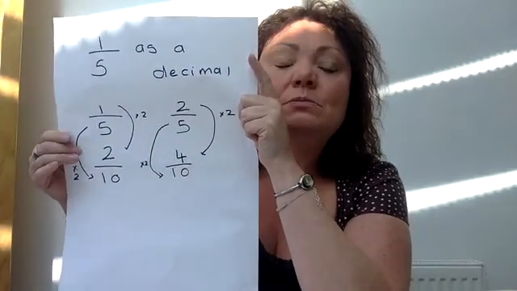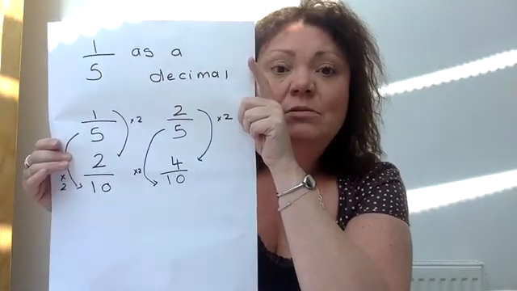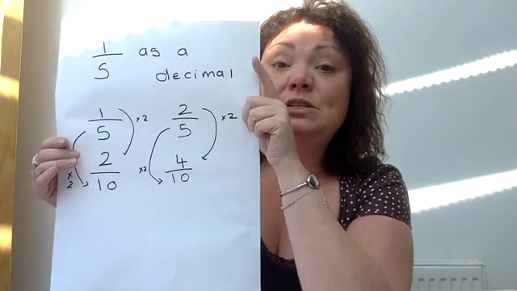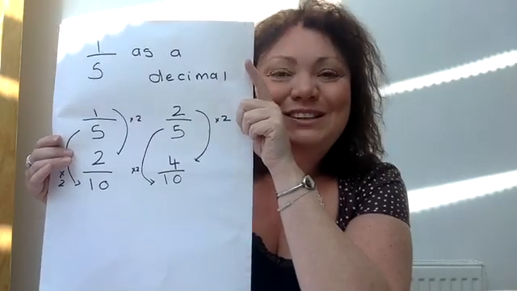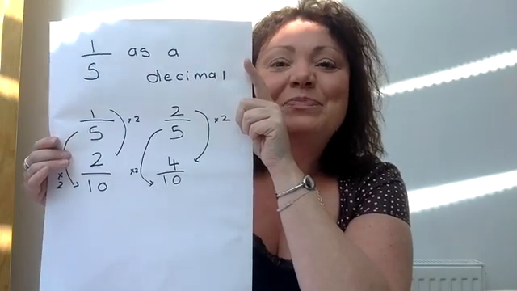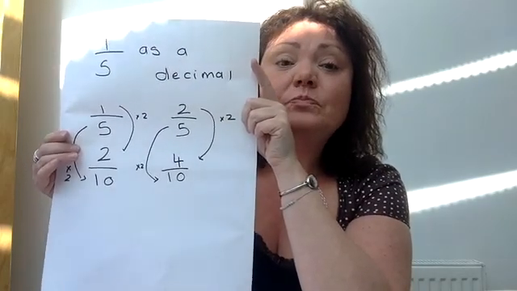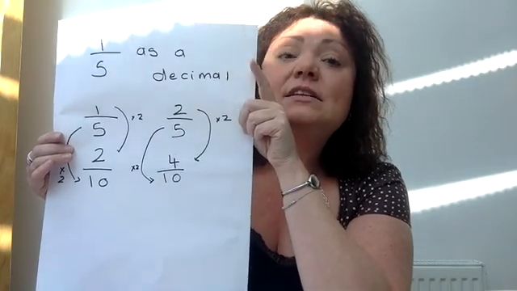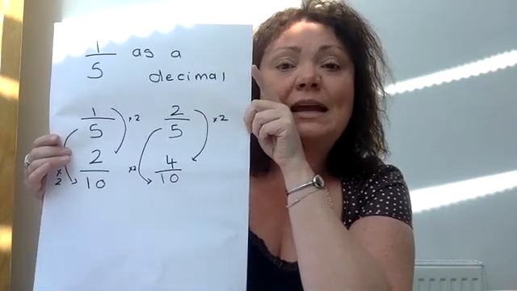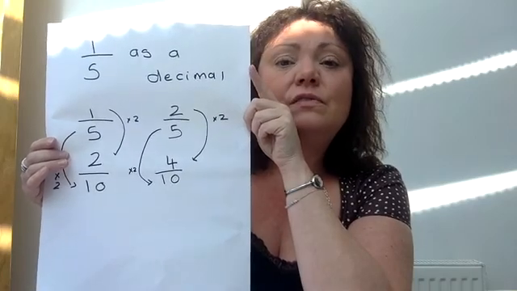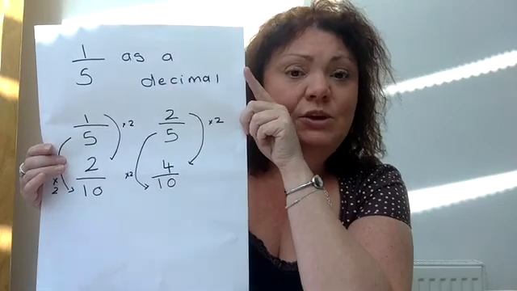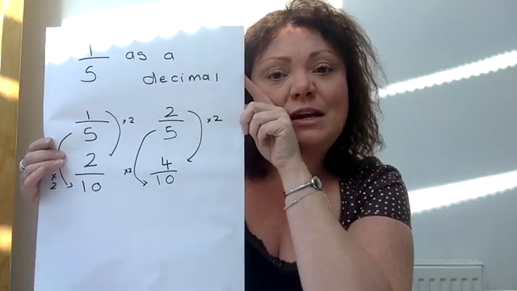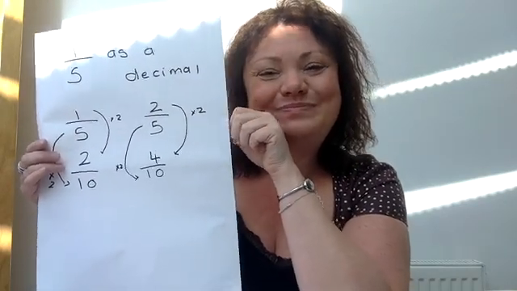And what you do is you multiply that 5 by 2, so you're multiplying that by 2 to make 10. And then you do it to the top as well. Whatever you do to the bottom, you do to the top. So you multiply that 2 by 2, and you get 4/10. So as a decimal, it would be 0.4. So 1/5 as a decimal would be 0.2. 2/5 as a decimal would be 0.4. I hope that makes it nice and clear for you.